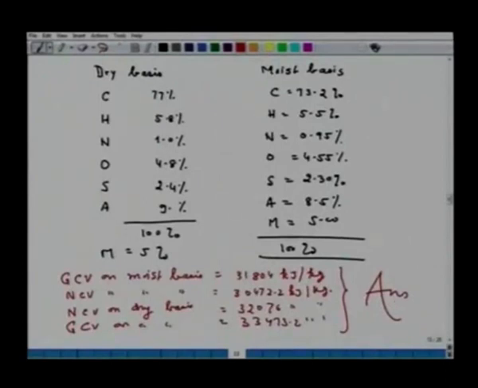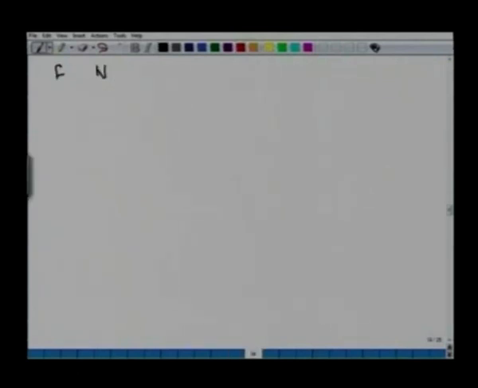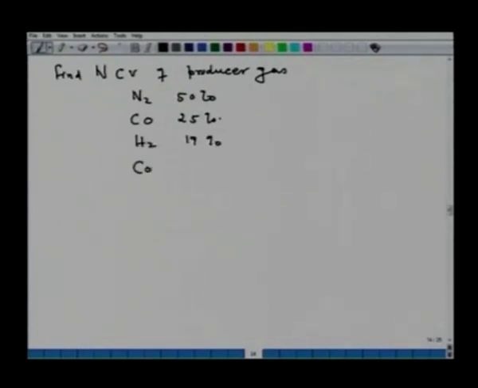Now, the last question that I will give you, that you can solve yourself, is to find the net calorific value of producer gas of composition: nitrogen 50%, CO 25%, hydrogen 19%, CO2 5%, O2 1%.